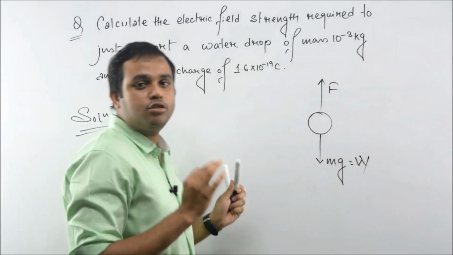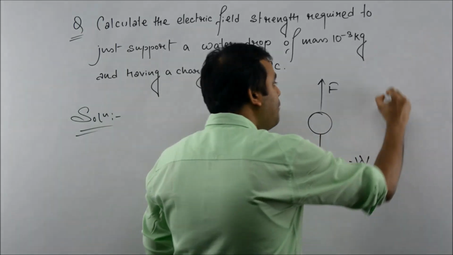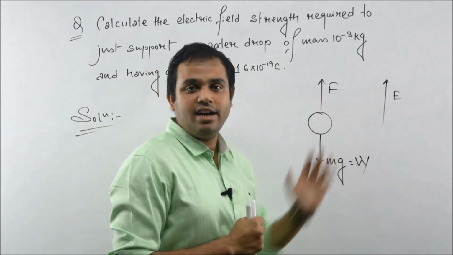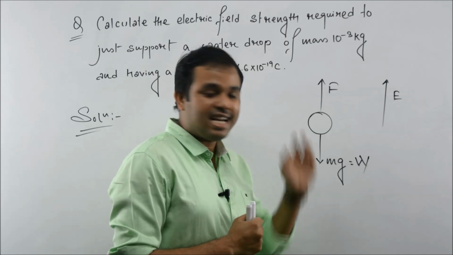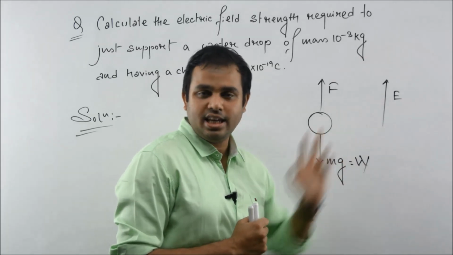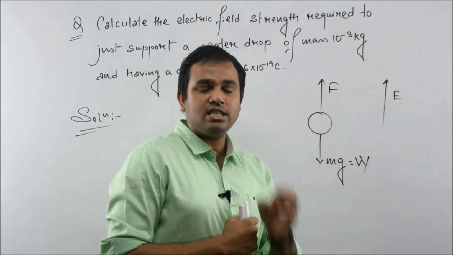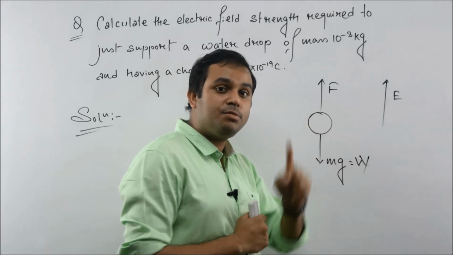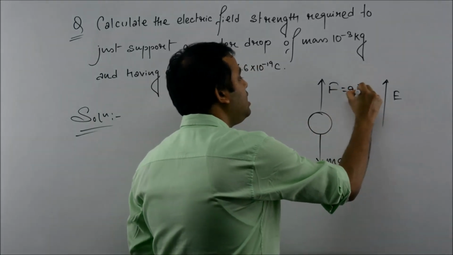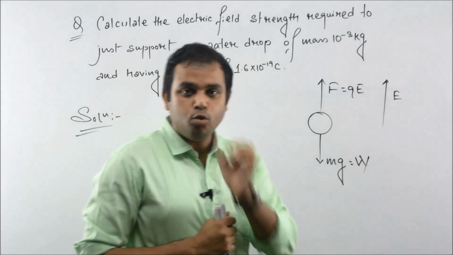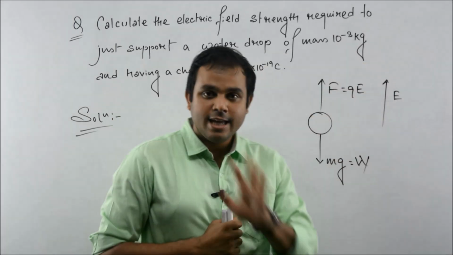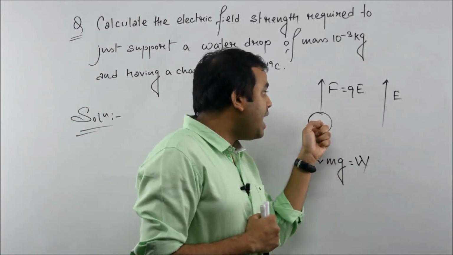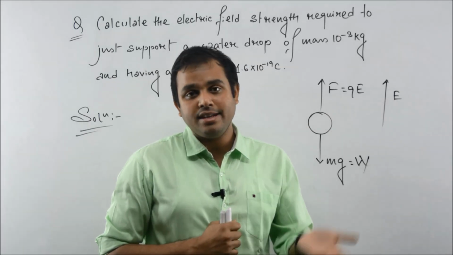Now let us assume that in the upward direction the electric field is E in this region. That means at every point unit charge will experience force E. Now if unit charge experiences force E, then Q charge present in this water drop will experience force Q times E. Clear, students? If 1 coulomb at every point here experiences force E towards the upward direction, then this water drop has a charge value of Q, so it will experience Q times E.